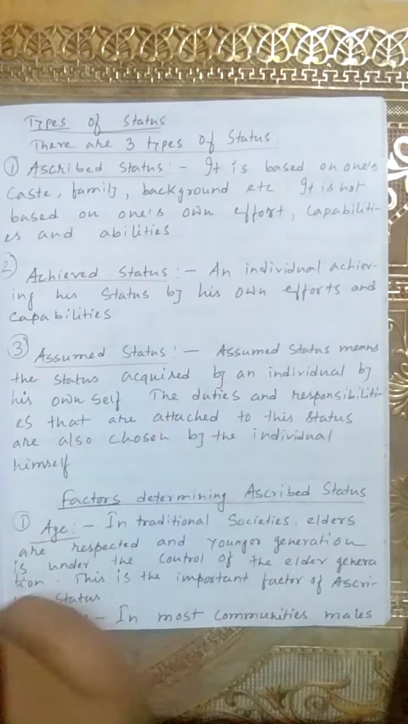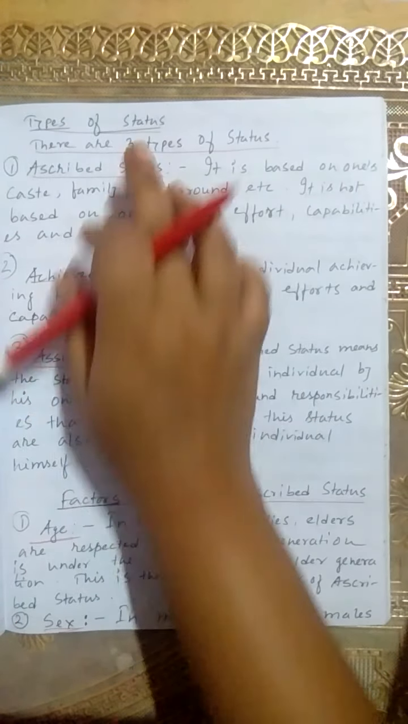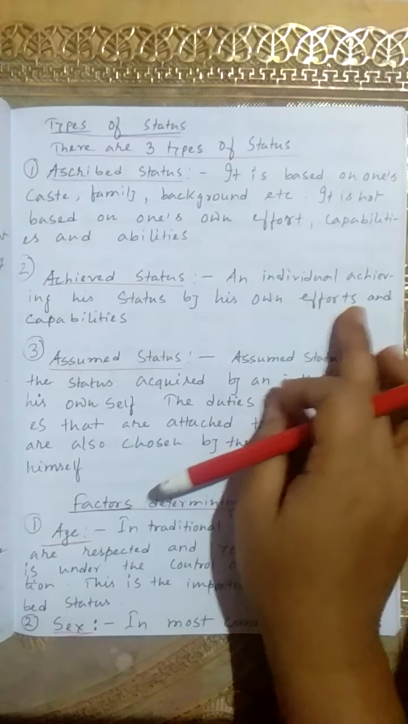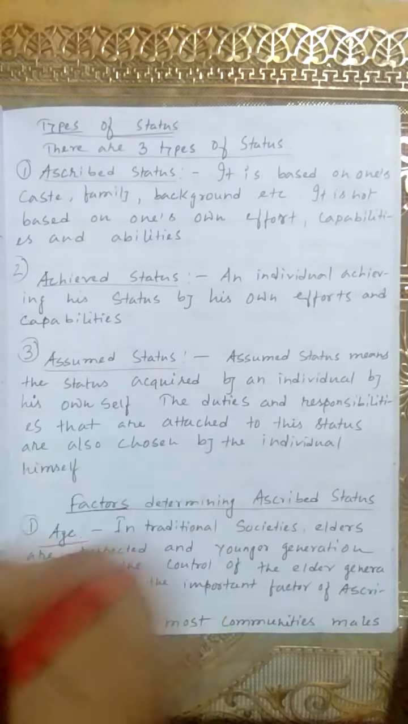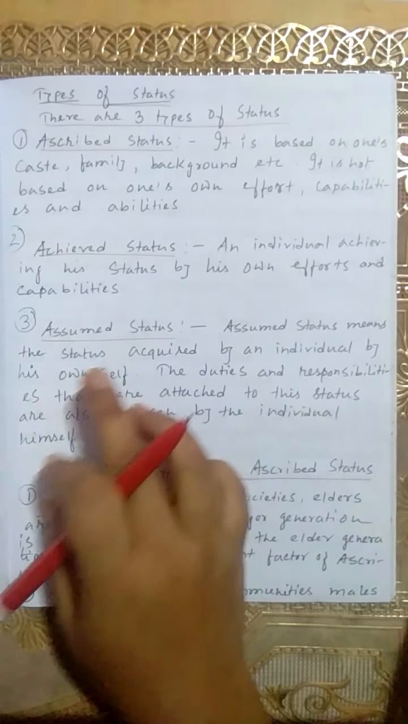Point 2, achieved status. Achieved status is opposite to ascribed status. An individual's achievement is status by his own efforts and capabilities. Understand?